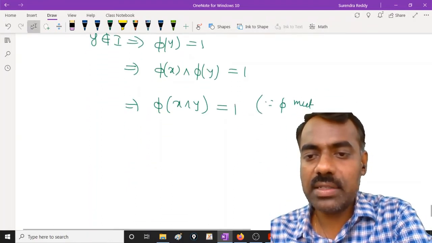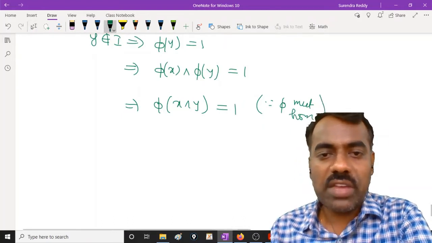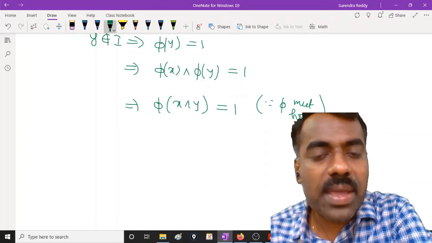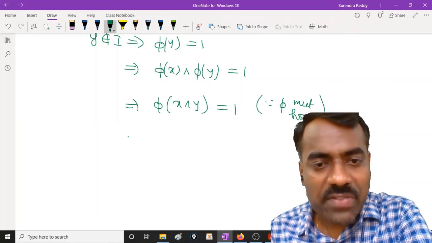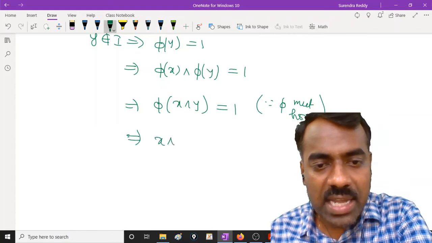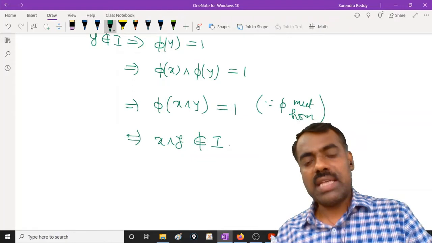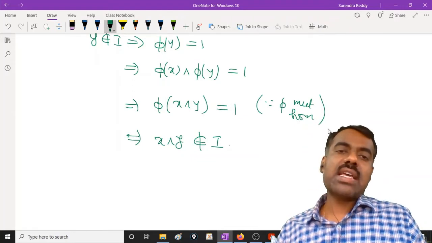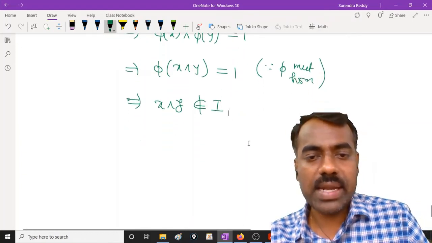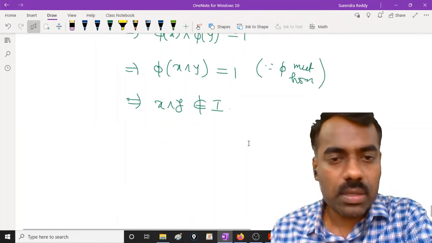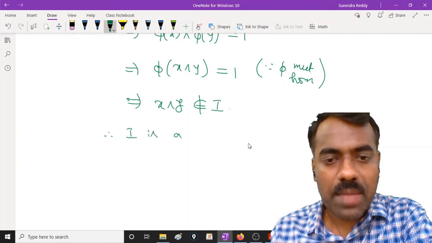Is this clear? So I am using the fact that phi is a meet homomorphism. Therefore phi of x meet phi of y is phi of x meet y. Now the value of phi of x meet y is 1. So therefore, we can guarantee that x meet y is not in I. Are you following? Because whenever x meet y is in I, the value of phi should be 0. But here we are getting 1. Therefore I is a prime ideal.